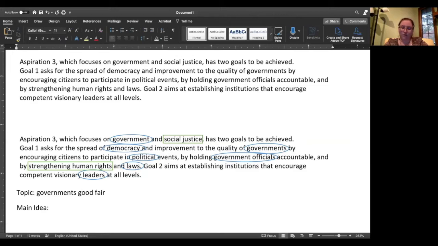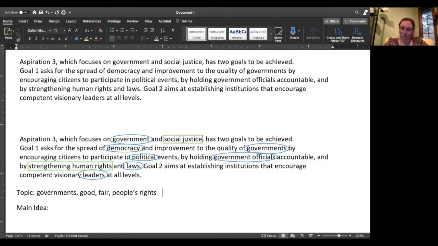fair, so good to people and fair in terms of treating people according to the law or making laws good for people. And we are also talking here about people's rights. I'm going to go ahead and put some commas between here. Fair and people's rights. Now remember that a topic is not a complete sentence, but it does include all of the related words that you see here in this paragraph.